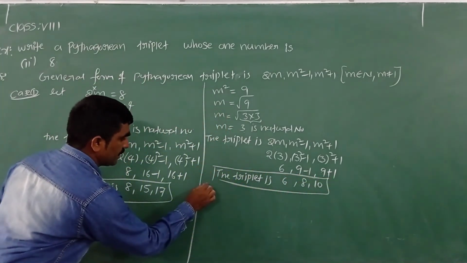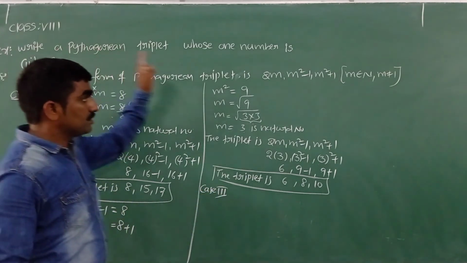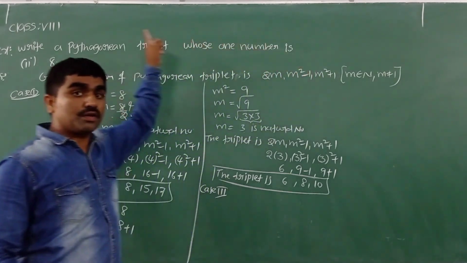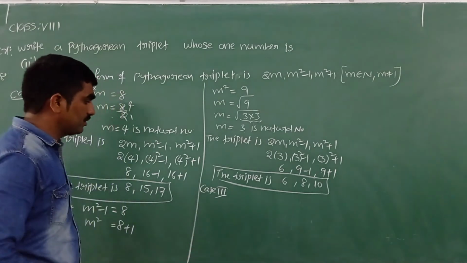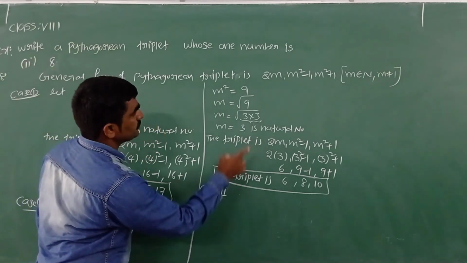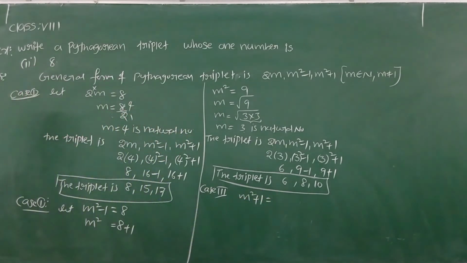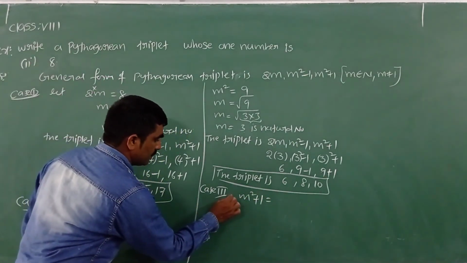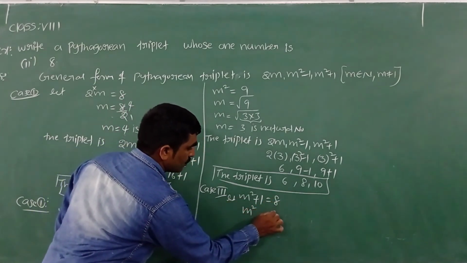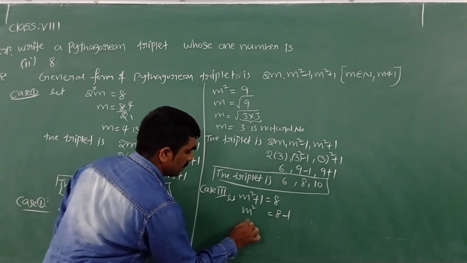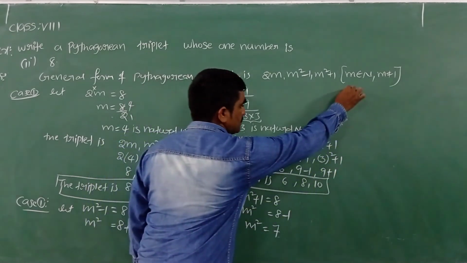Now we'll take the last case. Third case, the given value is m square plus 1. If the given value is m square plus 1, we'll see whether Pythagorean triplets are possible to write or not. Let me take m square plus 1 is equal to the given number 8. Now m square is equal to 8 minus 1 if I transpose, so m square is equal to 7.